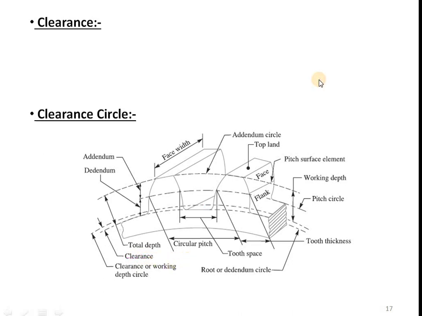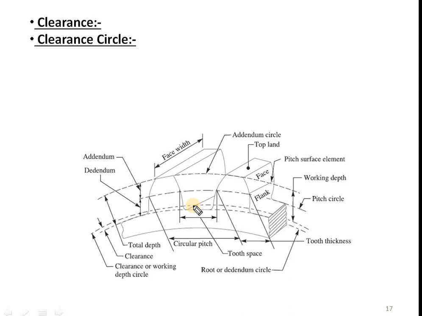Okay. Next point is clearance circle. The clearance circle is defined as the circle passing through the top of the meshing gear, right? If I consider a top gear here, gear number 1 and gear number 2. Gear number 1 is here and gear number 2 is here. The top of this gear will coincide with this line. So the circle passing through the top of the above gear is nothing but the clearance circle. This is the clearance circle or working depth circle.